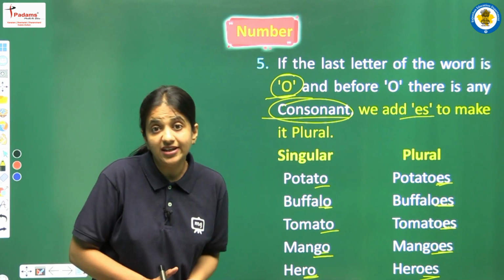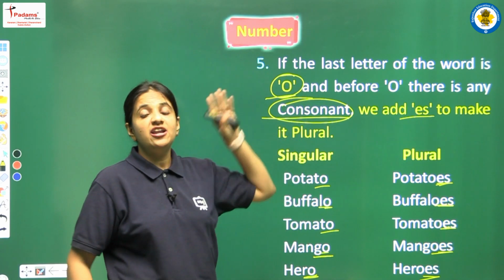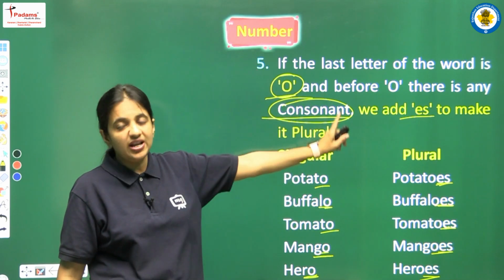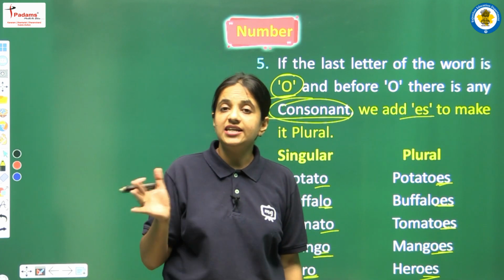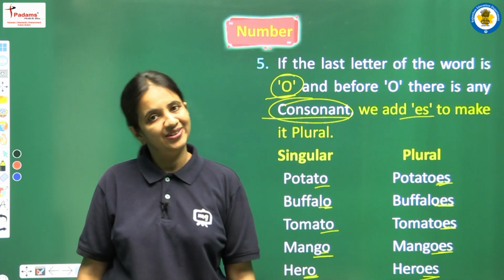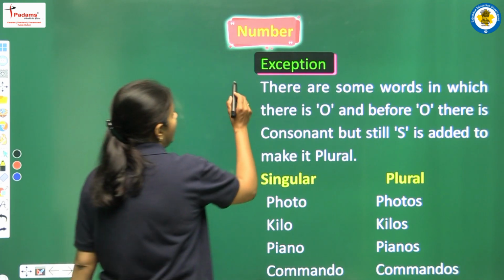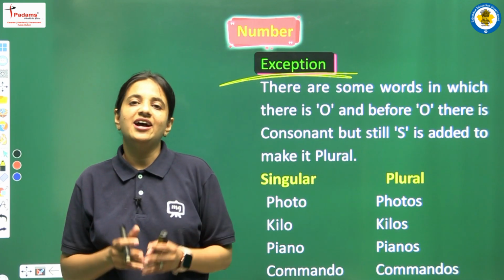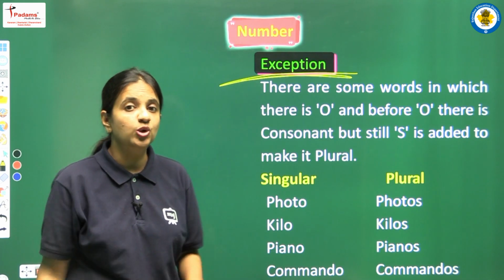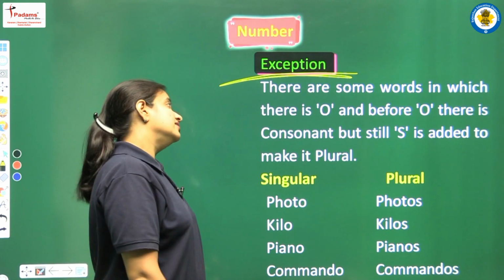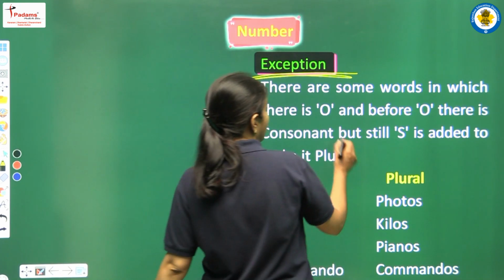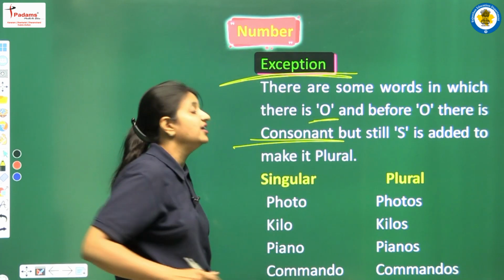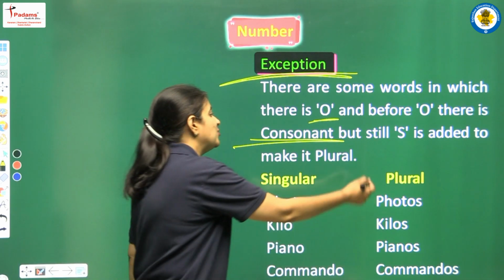Okay, so look very carefully, the last letter should be O and before O there should be one consonant. Then only we can apply this rule, and according to this rule we have to add ES at the end of the word. Okay. So now we are having some exceptions. There are some words that are exceptions to this rule. So let's see what this exception says. There are some words in which yes, we are having O at the end of the word, and before O yes, we are having a consonant, but still S is added to make it plural.